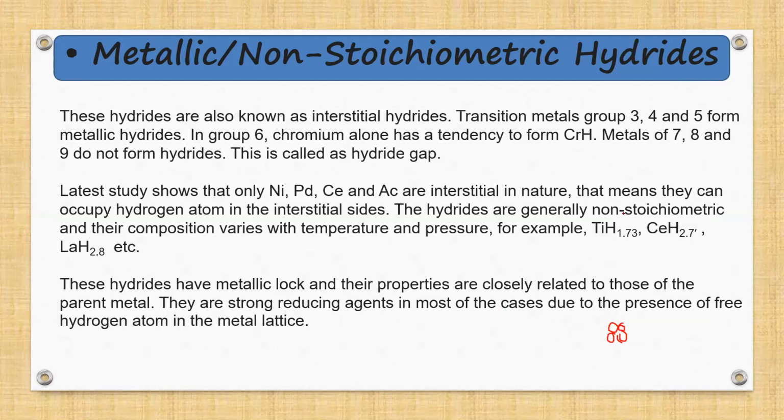So these hydrides are generally non-stoichiometric and their composition varies with temperature and pressure. For example, TiH 1.73, CeH 2.7, LaH 2.8, etc. Now, these hydrides have metallic luster and their properties are closely related to those of the parent metal. These metallic hydrides act as strong reducing agents in most cases due to the presence of free hydrogen atoms in the metal lattice.